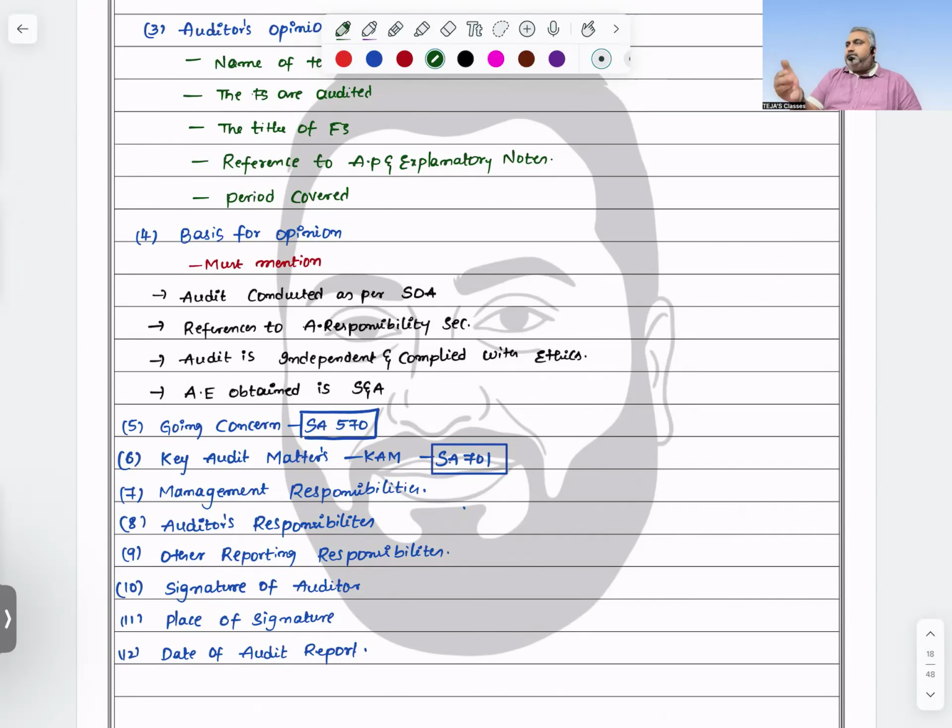Then, sir, the going concern part, you are supposed to give a report. Then key audit matters, if you find anything, as per SA 701.